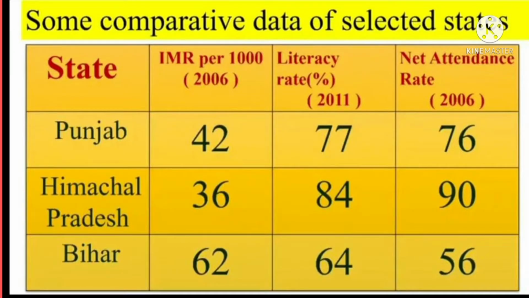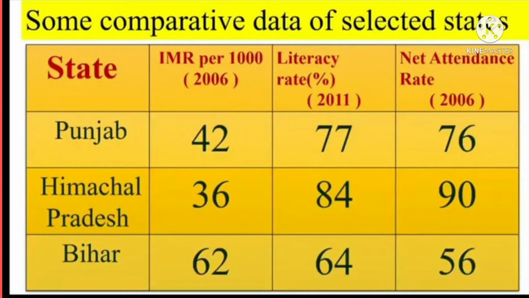Here we see another picture of some comparative data of selected states: Punjab, Himachal Pradesh and Bihar. This is the IMR. IMR means infant mortality rate. Out of 1000 live children born, the number of children who die within 1 year is called infant mortality rate. Next, literacy rate. It measures the percentage of literate population in the 7 and above age group. Net attendance rate: out of the total number of children in age group 6 to 17, the percentage of children attending school is called net attendance rate.